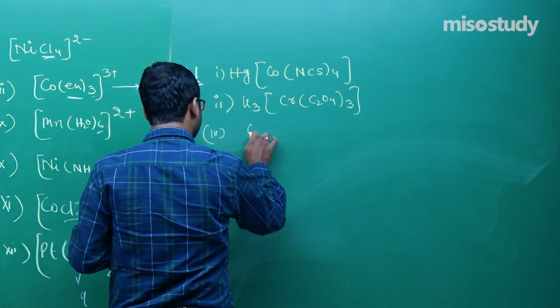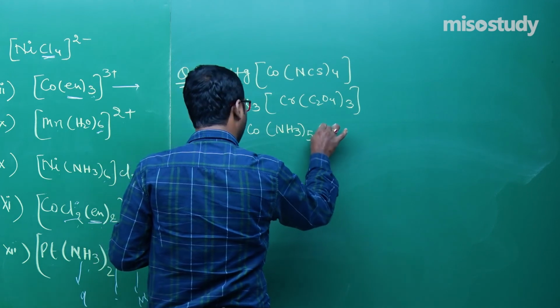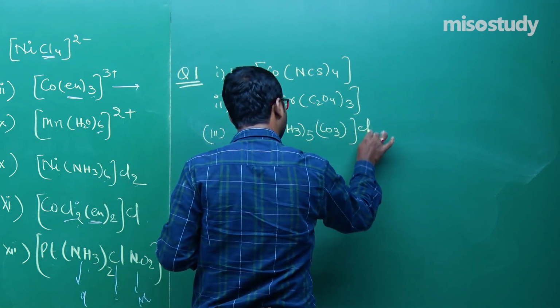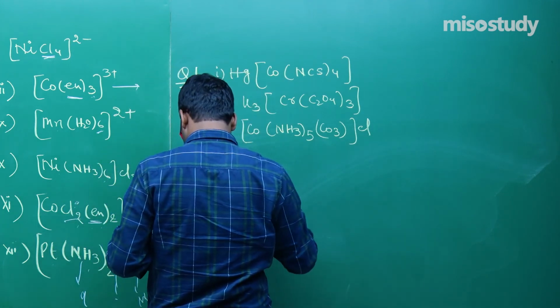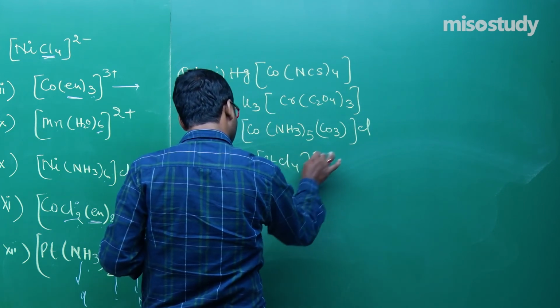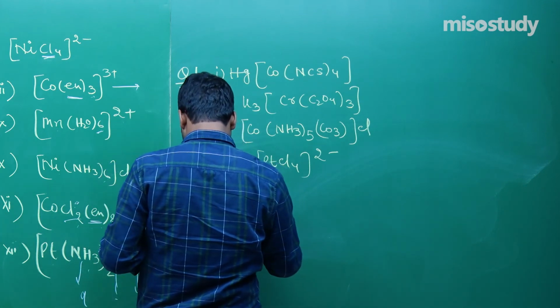Third one is [Co(NH3)5CO3]Cl, my friend. The fourth one is PtCl4 2 minus.